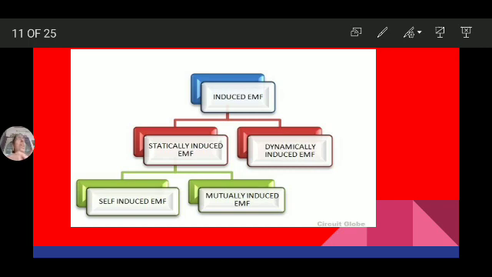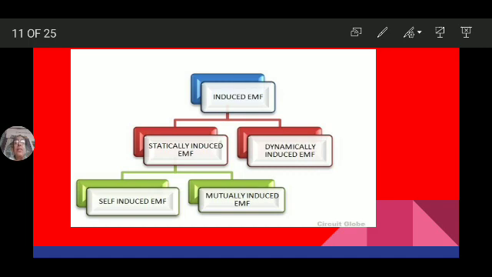So if the EMF is induced in a conductor in which both magnetic field and conductor are at rest, then such type of EMF is known as statically induced EMF.